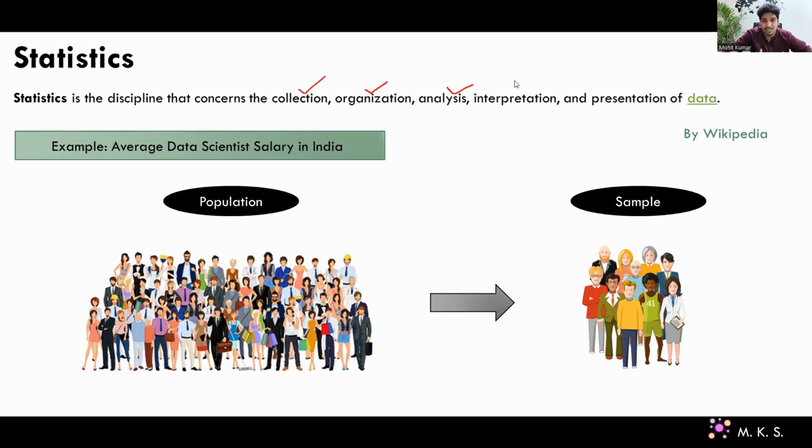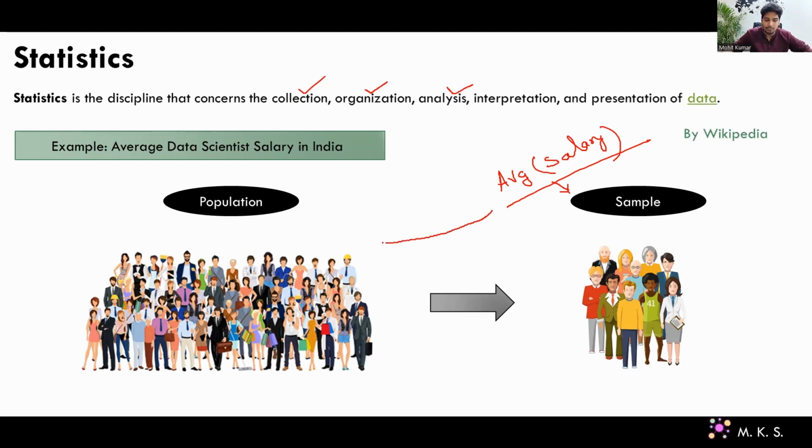let's say 1000 data scientists or 10,000 data scientists, right? Now from those 10,000, let's say we have collected a sample of 10,000 data scientists, we will collect their salary information, and then from that we will calculate the average of salary, right? So that is how we actually do the statistical analysis. We collected the sample, and then on top of that sample we calculated the average.